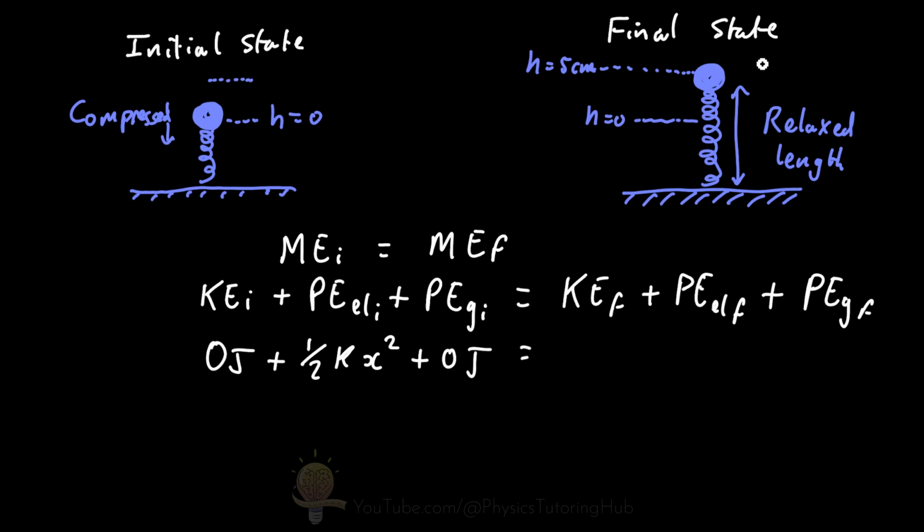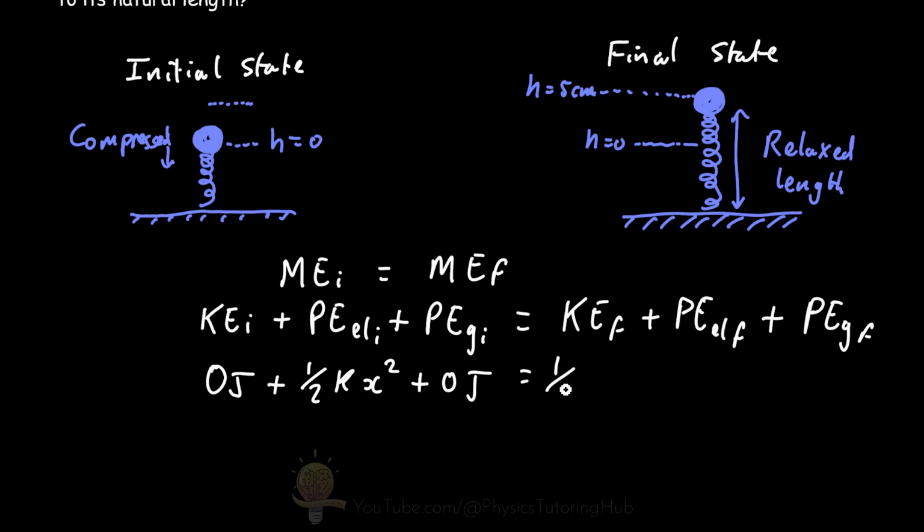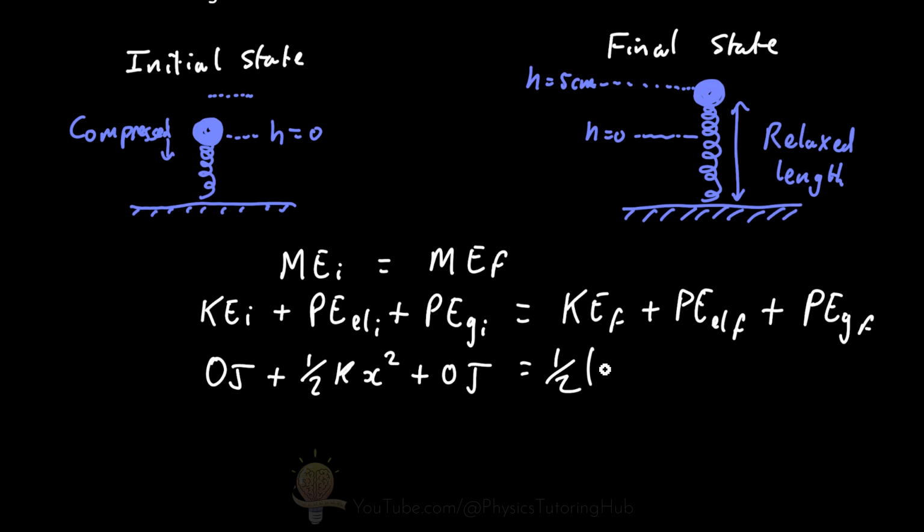Now this equals our final kinetic energy, and we know intuitively when we release the spring, this ball is going to have some velocity. We don't know what this velocity is yet, but we know the mass of the ball. So half times 25 grams multiplied by the final velocity squared.